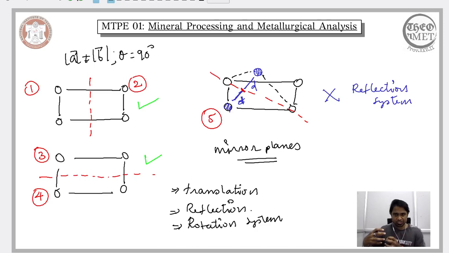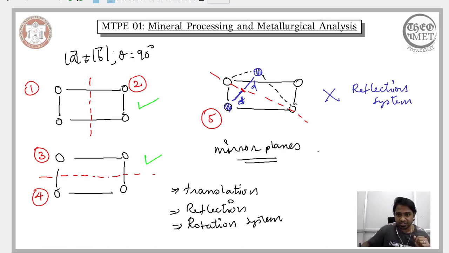Even after this rotation, you should be able to achieve the regular arrangement of the atom. You should be able to achieve the lattice plane. So when you are able to do that, then it means that that particular arrangement of the atom exhibits a rotational symmetry. So it may repeat.